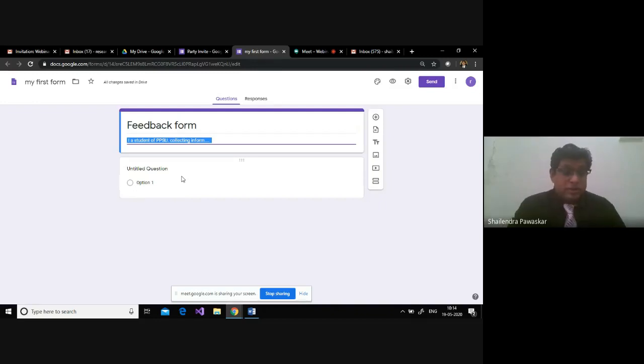Now, going to the third step, the third step is understanding the toolbar. See, at the right side of this particular form area, this is a toolbar. Now, what is this toolbar used for? This is a plus button wherein this particular toolbar says this is add. You can add a new question to your form.